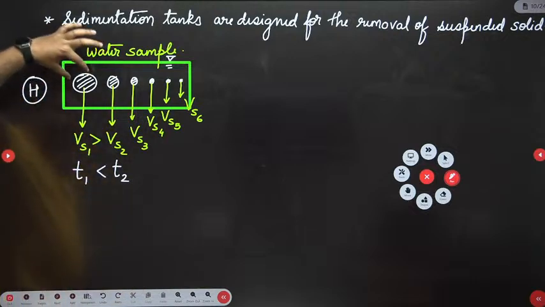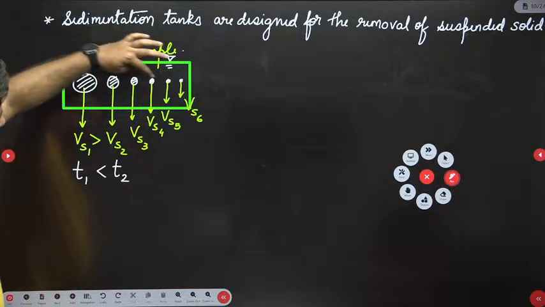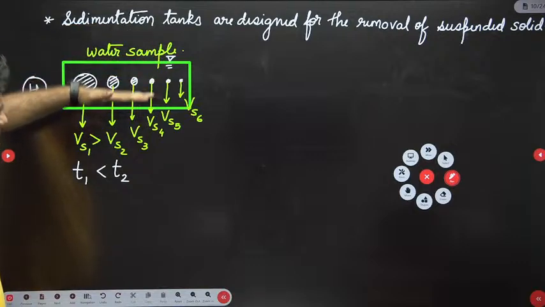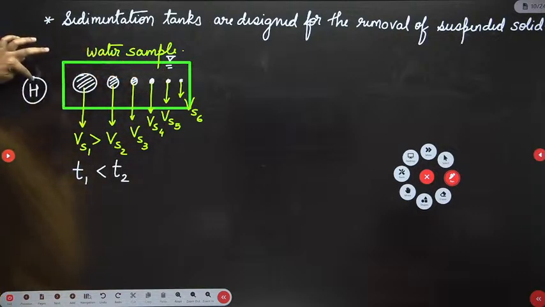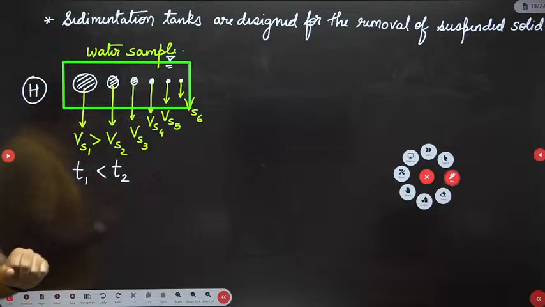The particles of different sizes settle with different velocities. All these particles have to travel a distance of h in order to reach the bottom of the settling zone.